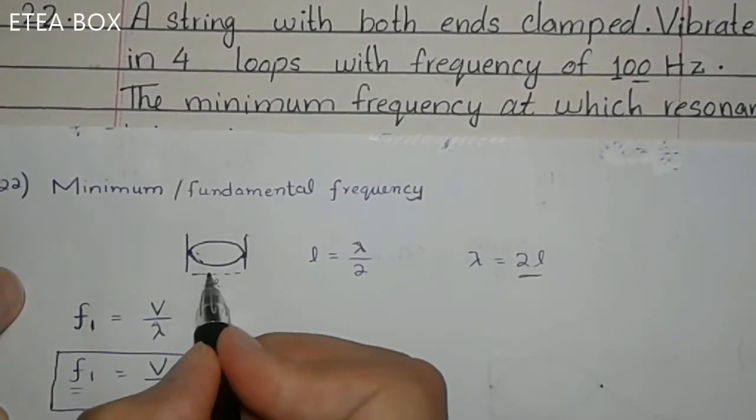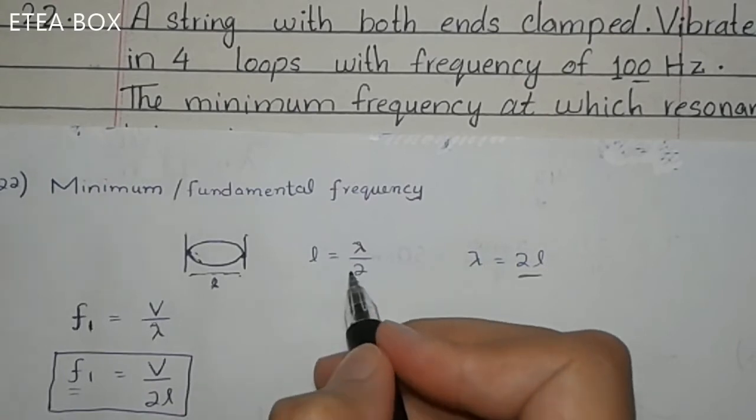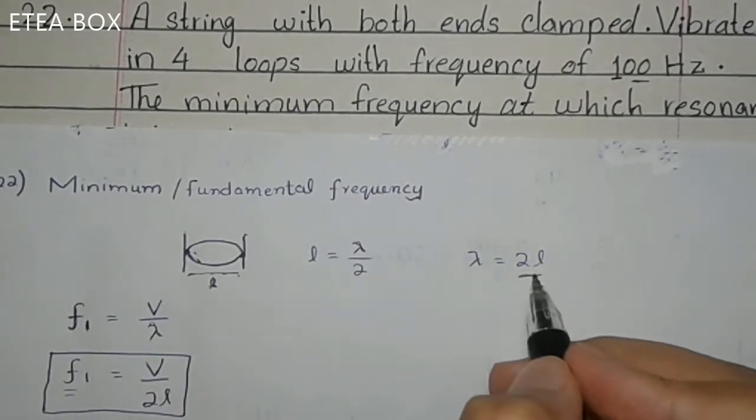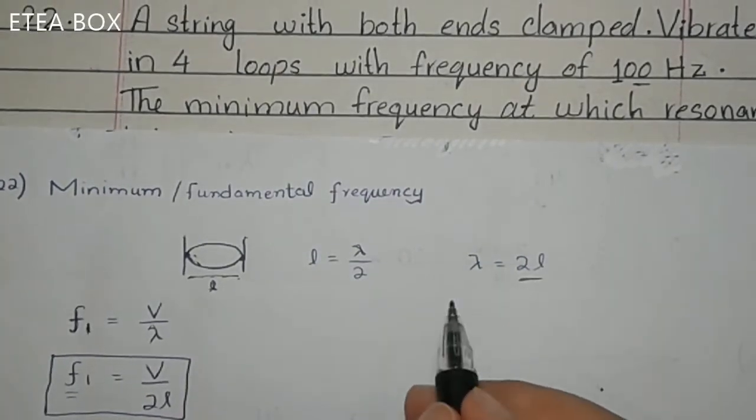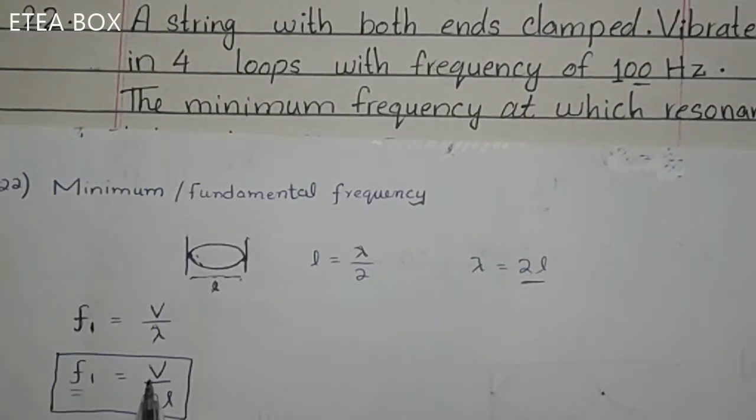From here we know its length, from here to here, and this length is equal to lambda by 2, or lambda is equal to 2L. Now put the values of lambda here, so you will get the fundamental frequency, like F1 is equal to V divided by 2L. This is the fundamental frequency.